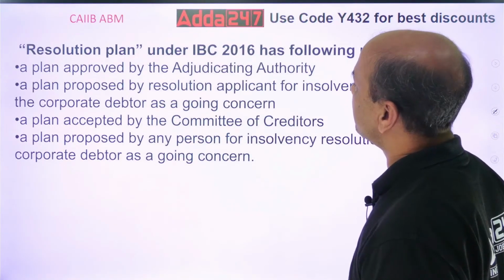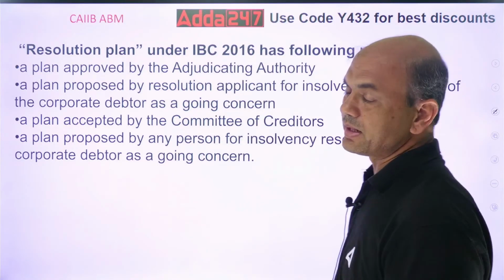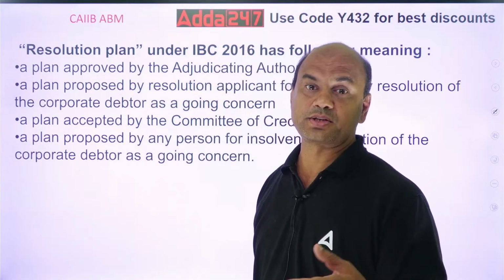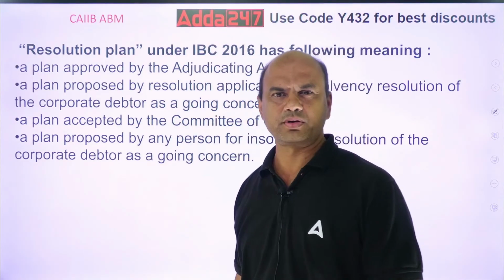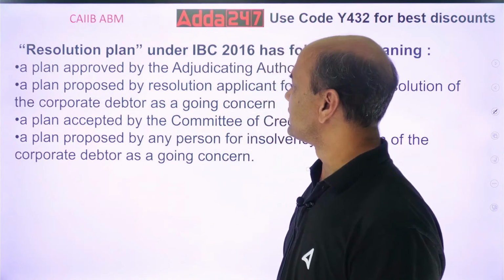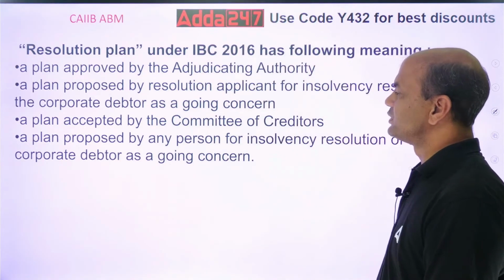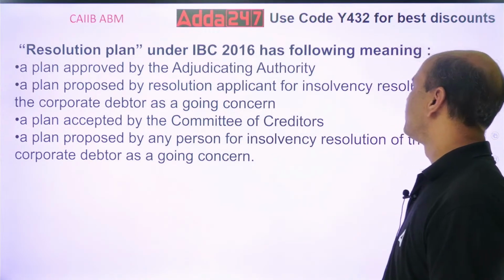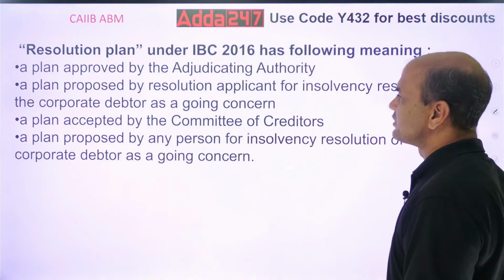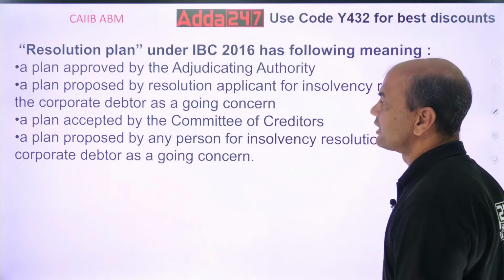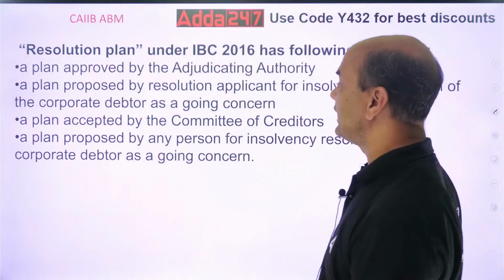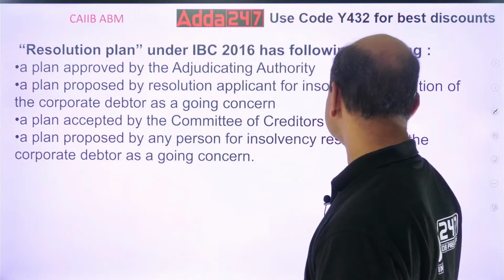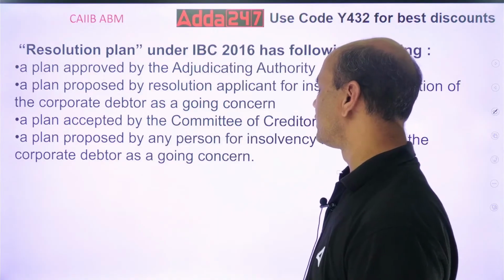A resolution plan under IBC has the following meaning. So resolution plan means what? This chapter is very important. Okay, stressed assets, resolution of stressed assets and IBC. Very, very important. So what is a resolution plan? A plan approved by the AA, adjudicating authority. A plan proposed by the resolution applicant, RA, for insolvency resolution of the corporate debtor as a going concern. Plan accepted by the committee of creditors. Plan proposed by any person for insolvency resolution of the corporate debtor as a going concern.